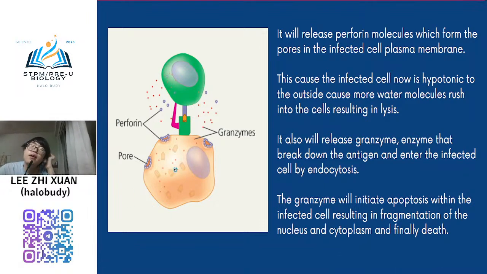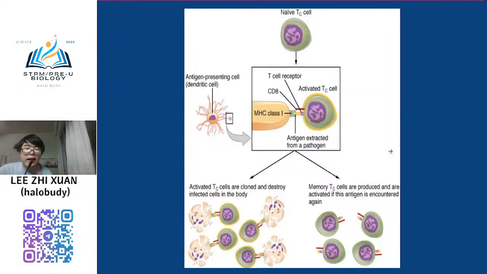So in general, to trigger a cell-mediated immune response, only the cytotoxic T cell is involved. This cytotoxic T cell needs to be activated first. It receives the signal from the activated helper T cell. Once it receives the signal, it will go around looking for a place. It sees this cell has this antigen, so it will bind together and then release perforin and enzyme to kill this cell. Okay, simple, right? Very easy. This one is another diagram.